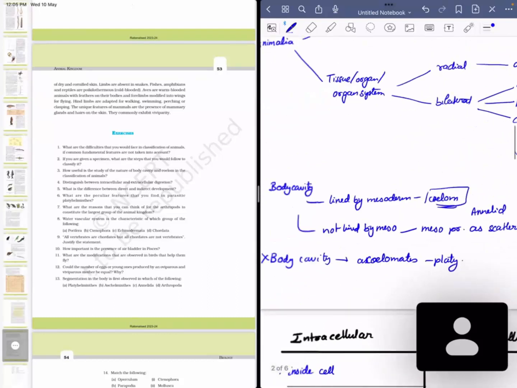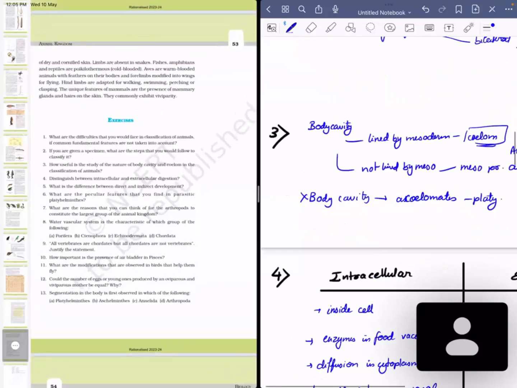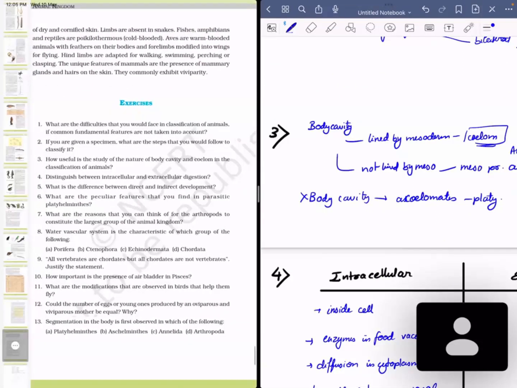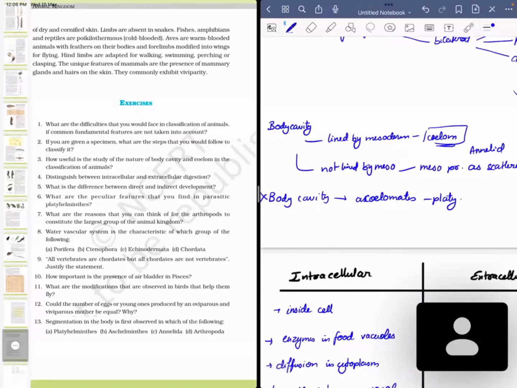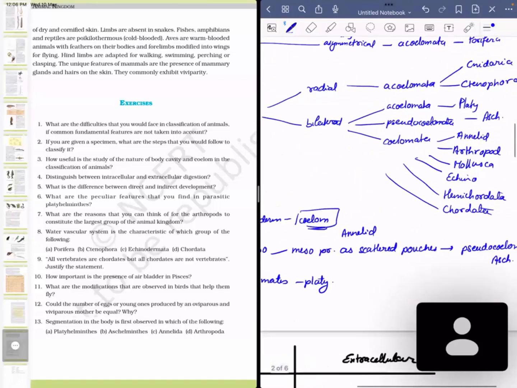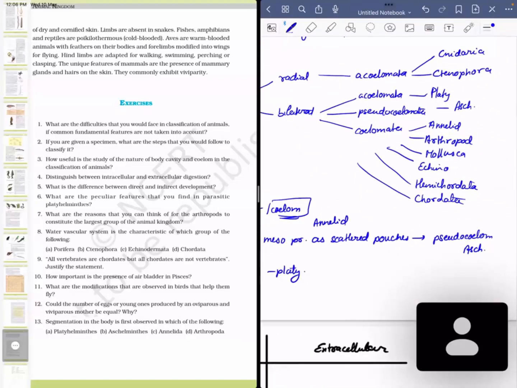Then the third question, how useful is the study of the nature of body cavity and coelom in classification of animals? Body cavity, first, if it's lined by mesoderm, then it is coelomata. And you can see in this diagram I've given, coelomata is all organisms from annelid, arthropod, mollusk, echinodermata, hemichordata, and chordata. So all the organisms which are above, including the level of annelids.